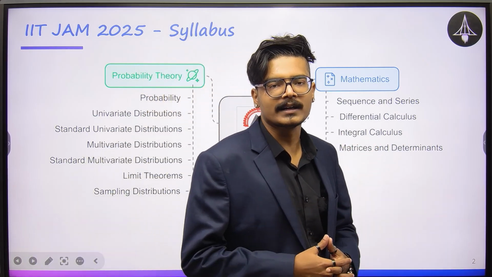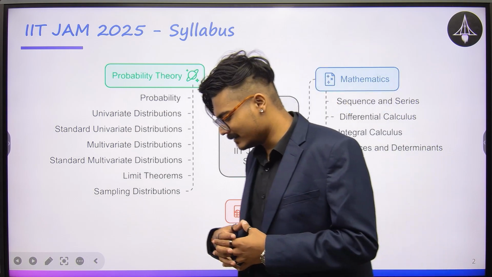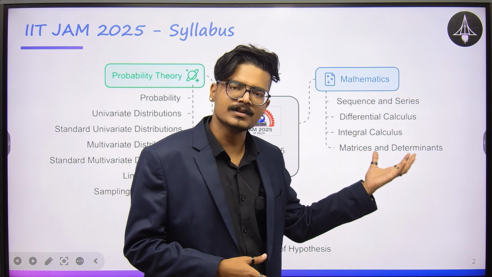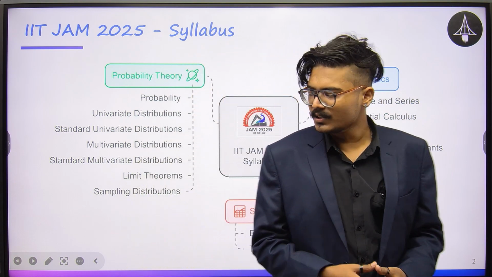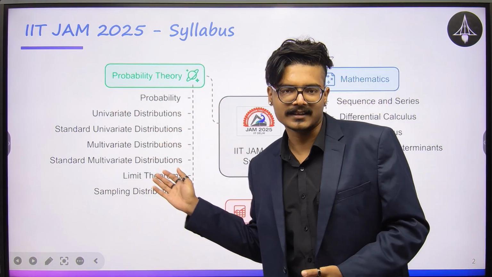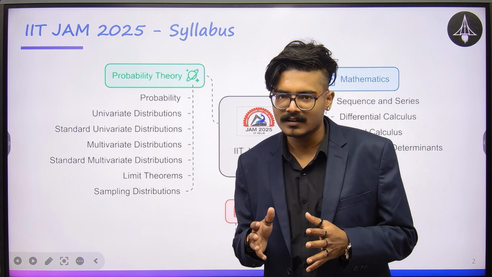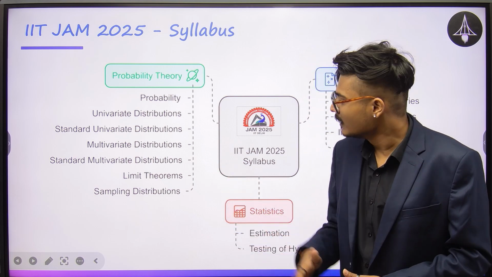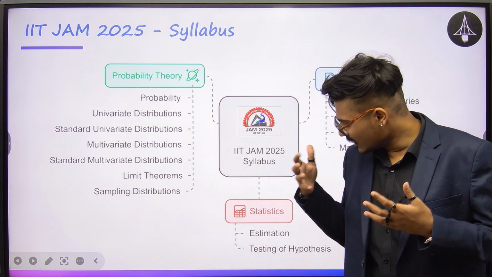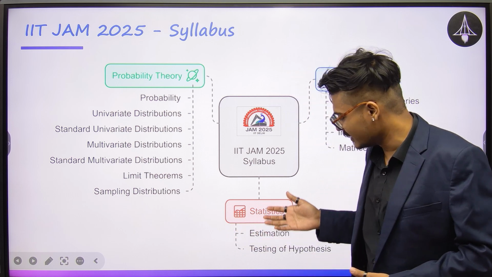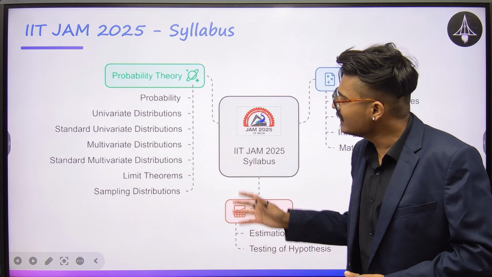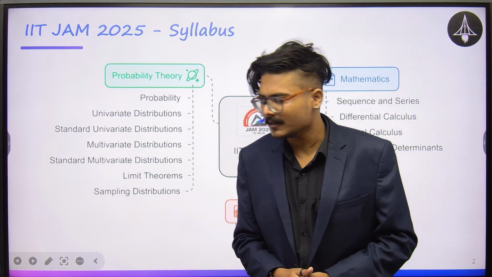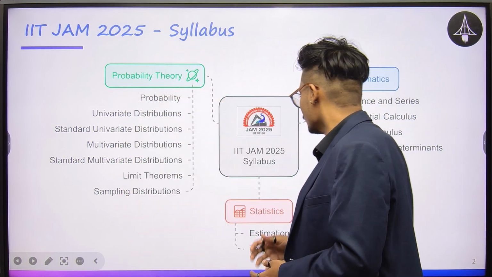Now, we talk about time management. These topics are mostly things that you have done in your school, you have a brief idea about it. So you should be roughly devoting around 20% of your time to these topics. Now when we come to the two major things that you have to study, which are probability and statistics, because in the end the paper is for statistics, right? So you should roughly divide the remaining time between these two topics. Now compared to probability, you can clearly see that there are only two major topics in statistics, right? Estimation and hypothesis testing. So in between these two topics, my recommendation would be to give a 60-40 weightage to these topics, right? Now let's look at the subtopics in a little more detail.